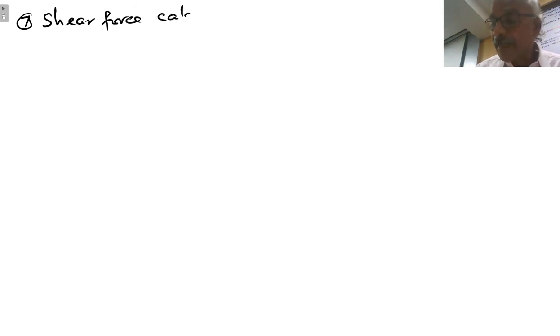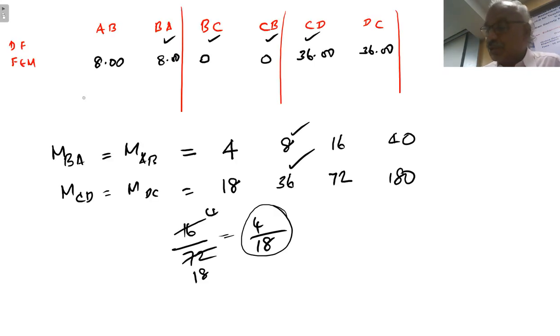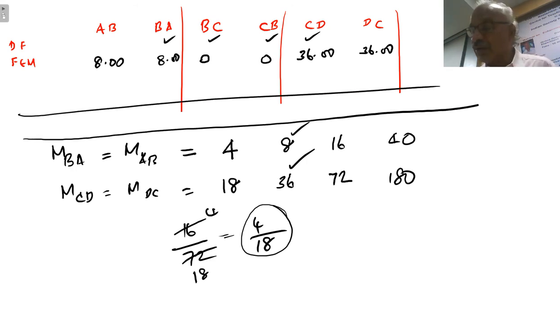Now next is step number 7, which is shear force. Again, for the values in the previous step of moment distribution, you will have one final value, the final moments.